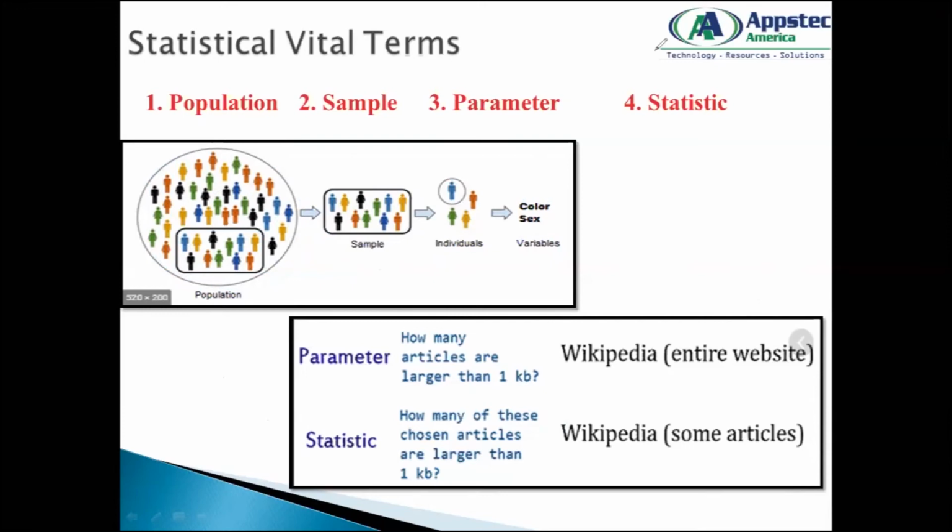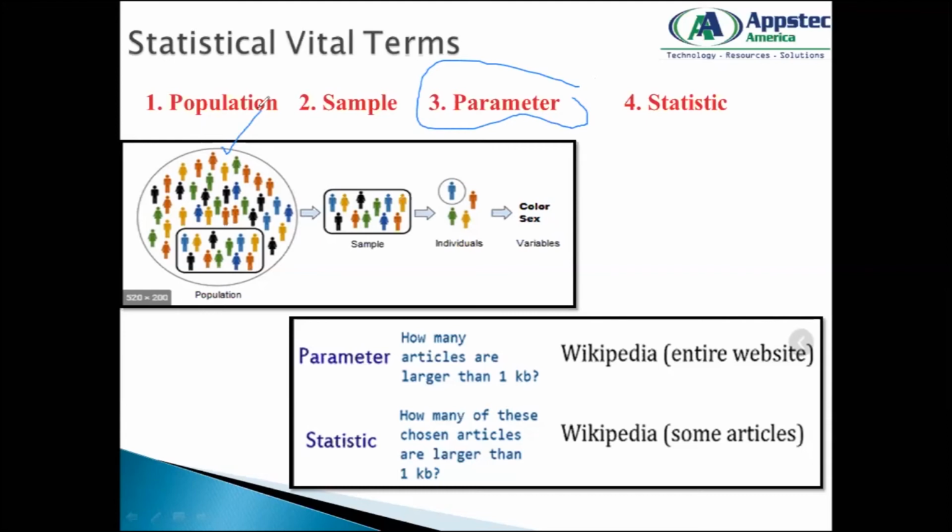Now, what is a parameter? A parameter is a numerical value associated with my population. Example, average hours spent on website. So the population is actually something which is not observed, but it is there.